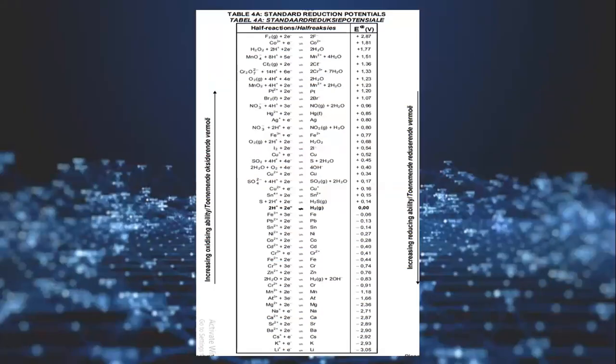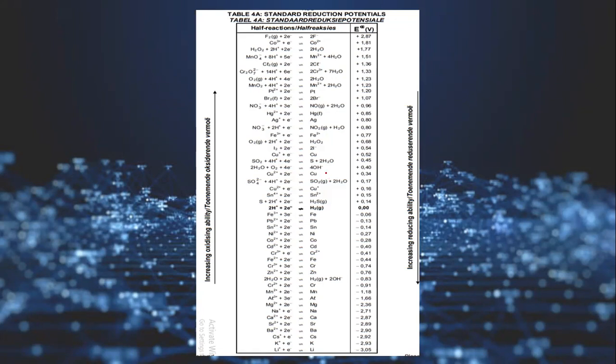This table is a table of standard reduction potentials. It satisfies everything that says galvanic cell. I'm telling you now, but this table actually opposes everything that says electrolytic cell.